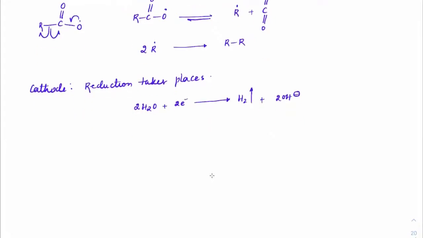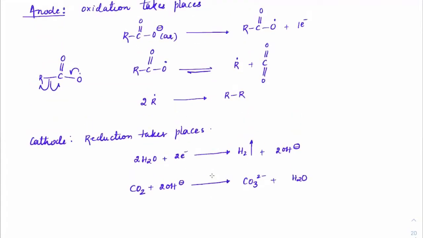Now in the solution, whatever carbon dioxide has formed can immediately react with the base, because you can see that OH⁻ is forming. So 2 moles of OH⁻, that is NaOH, react with CO2 to form CO3²⁻ and H2O. If it is a sodium salt which is present in the solution, it will become Na2CO3.